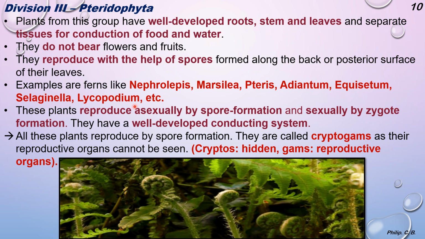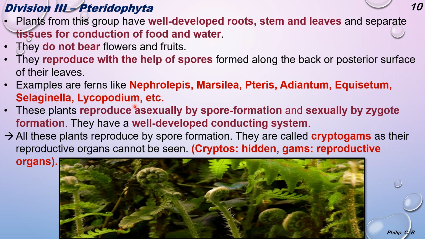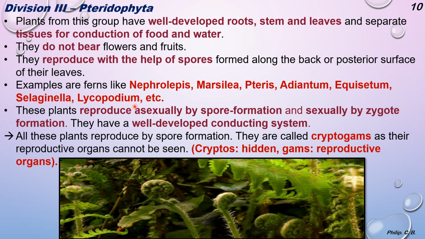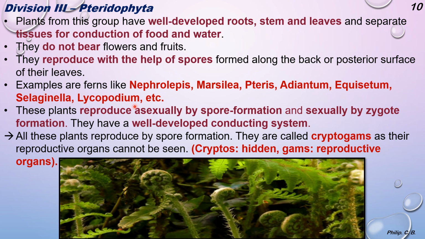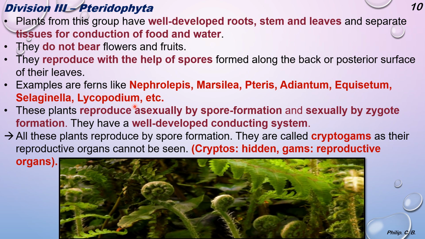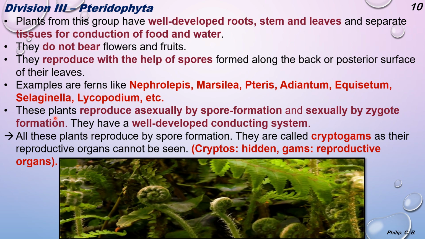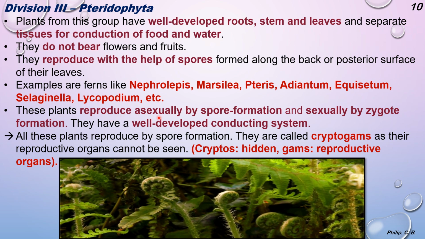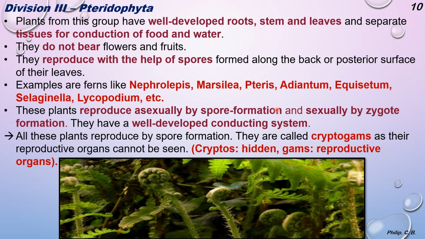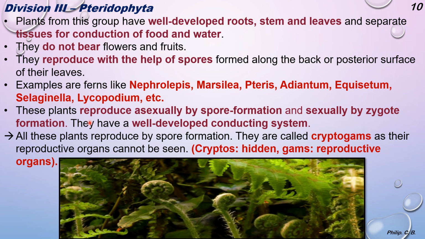Now what I have done is, for all the examples mentioned, I put most of the images along with some additional information, and I put all the terms point-wise, so it will be easier for you to learn and understand. Further, these plants reproduce asexually by spore formation and sexually by zygote formation.